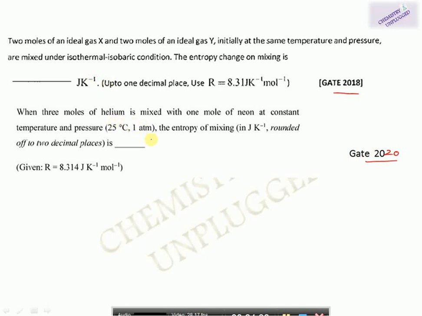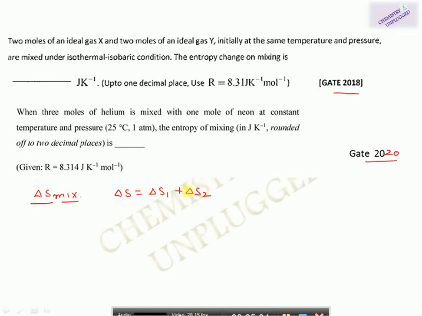We have seen entropy calculated individually. Now we will take the entropy of mixing. If the conditions are not isothermal and isobaric, then you simply add the entropy changes of the two processes. First calculate the entropy change for the first gas and then for the second gas.